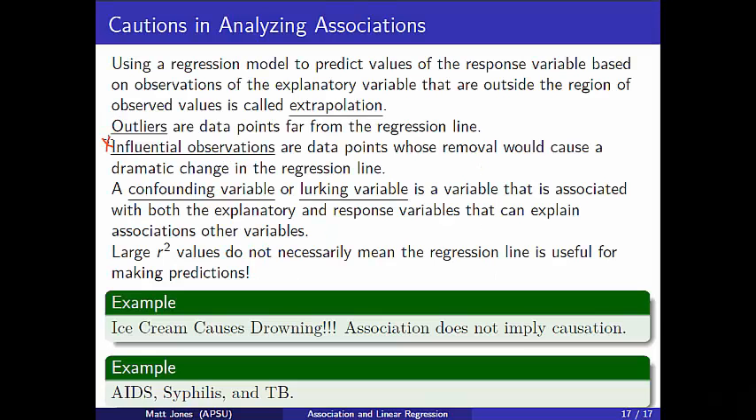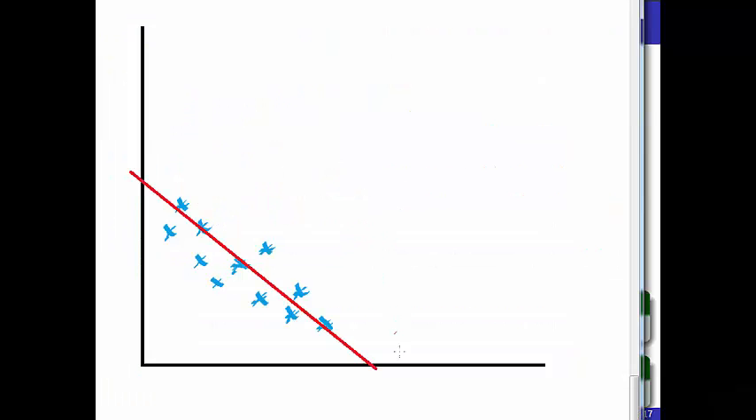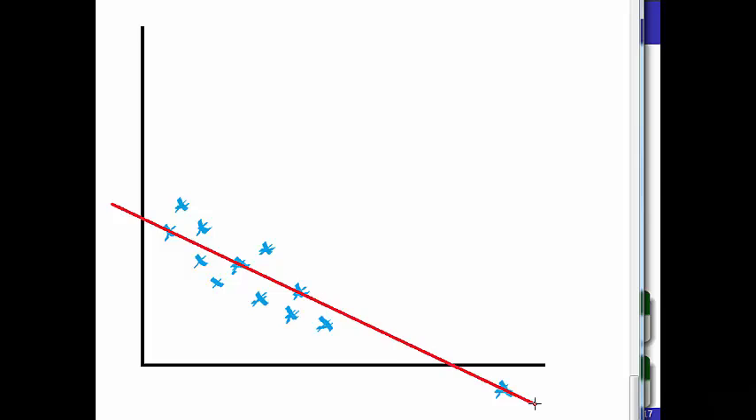Influential observations are different from outliers. These are data points whose removal would cause a dramatic change in the regression line. For example, if I had a data point way down here, I might not consider this to be an outlier because it's not real far from the trend. However, now suppose I had another data point that's sort of way out here. If I redraw my regression line, that point's going to have sort of a leveraging effect on the data, I think. Well, I would not call that point an outlier at all because it's pretty much in the trend of the data. It is an influential observation, because if I went to remove that point, my new regression line would run back this way.